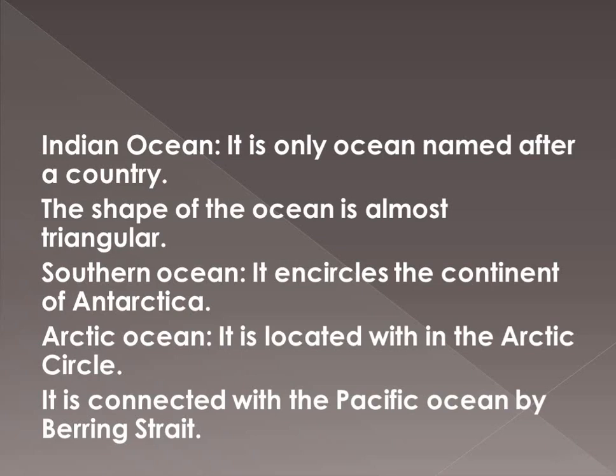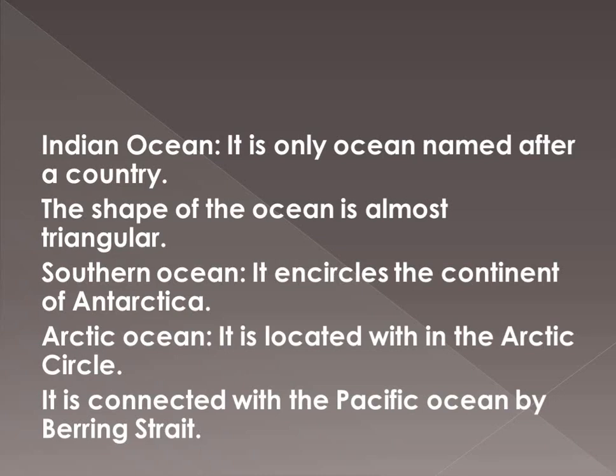And the next one is the Southern Ocean. It encircles the continent of Antarctica. As we talked about Antarctica, it is covered with snow all the time. So this Southern Ocean is also named the Southern or Antarctic Ocean, because it encircles the continent of Antarctica.